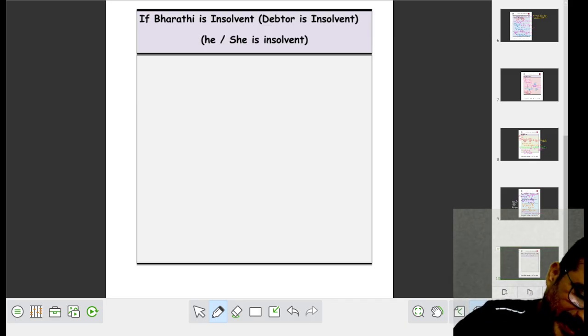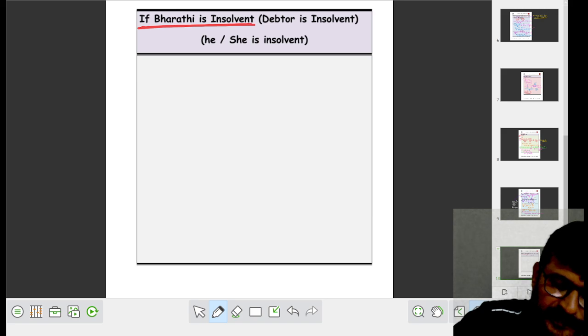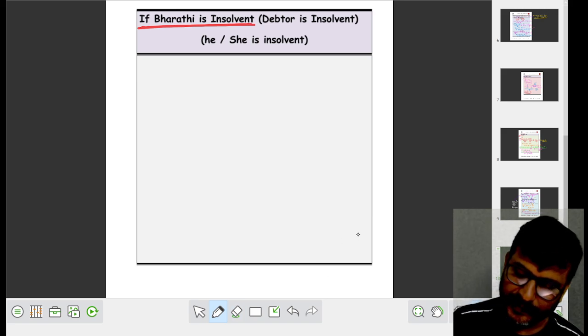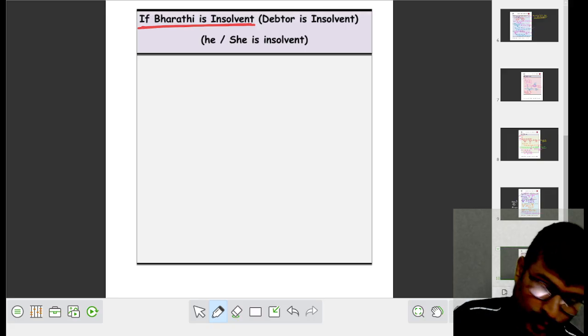If Bharati is insolvent, another important concept. Please remember, who is insolvent?